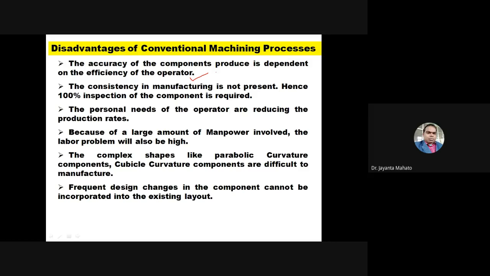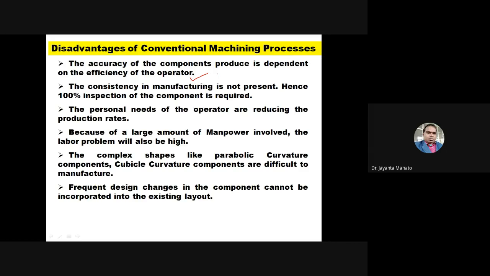You will give the information and it will automatically cut by a media. Actually, one media is used in non-traditional machining process. Like in LBM, laser media is used to cut the material. So how much do you want? This depends on the amount of laser. Okay, means whatever amount I need, that amount of laser will be used.